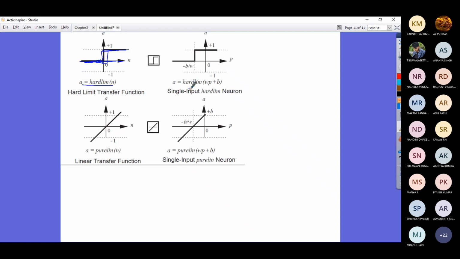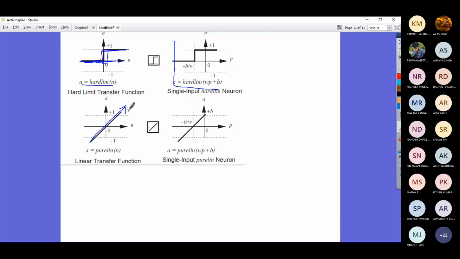Similarly, when you apply bias, your hard limiting activation function graph looks like this. Similarly, the linear transfer function passes the net input that comes as the output, so the function looks like this.